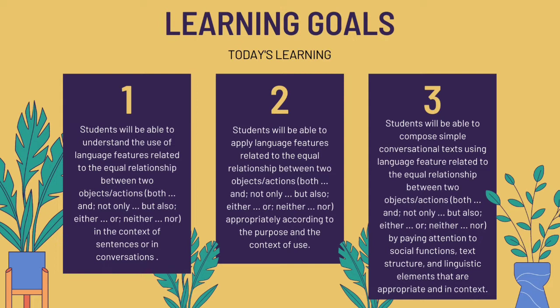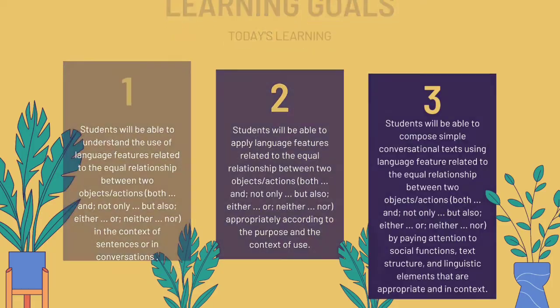And the last one, you are expected to be able to compose simple conversational text using language features related to the equal relationship between 2 objects or actions, which are both and, not only but also, either or, neither nor, by paying attention to the social functions, text structure, and linguistic elements that are appropriate and in context.